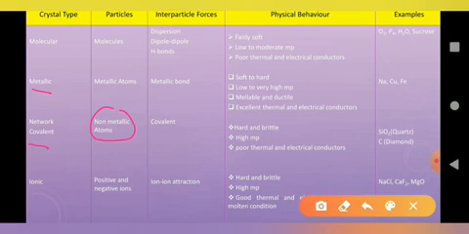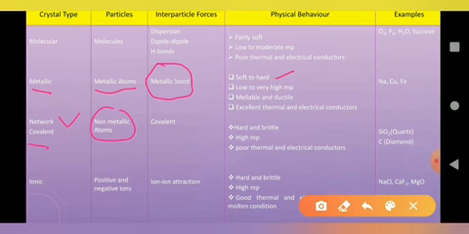The first thing is metallic crystalline solid. The particles are metallic atoms. And what type of bond is observed? Yes, exactly, it is metallic bond. And it is soft compared to network covalent, but it is hard compared to molecular solid.